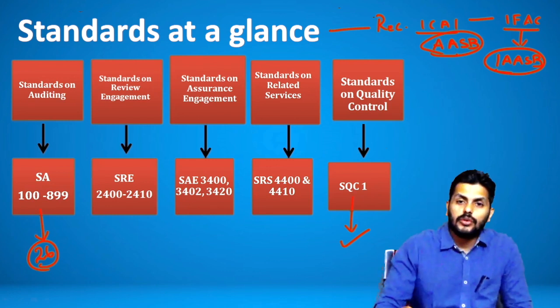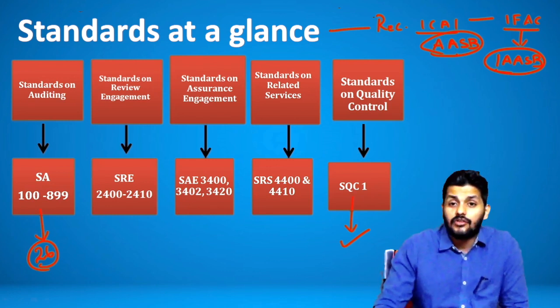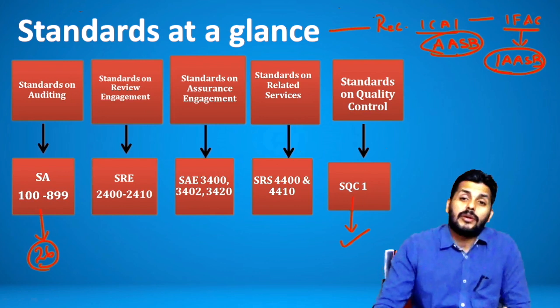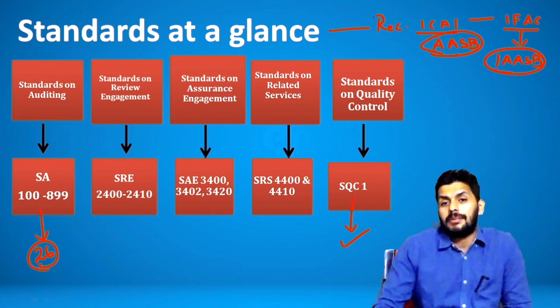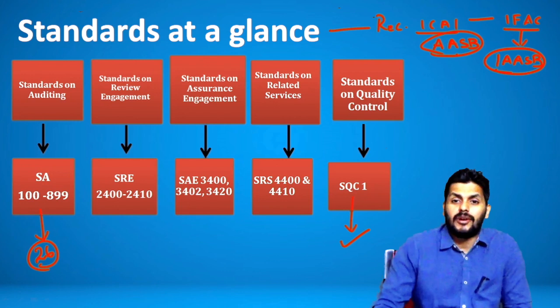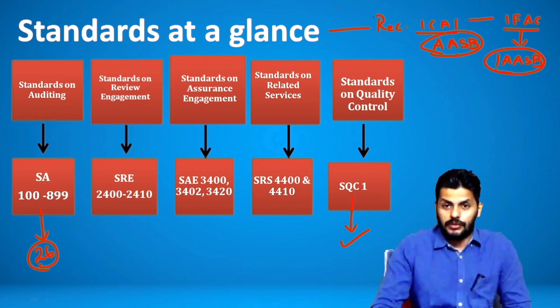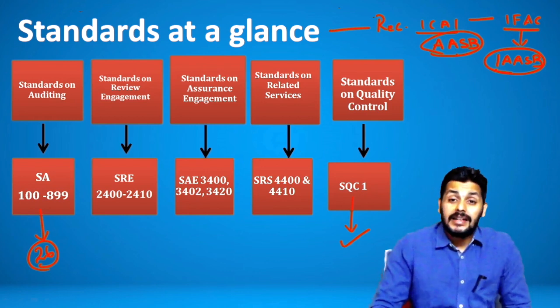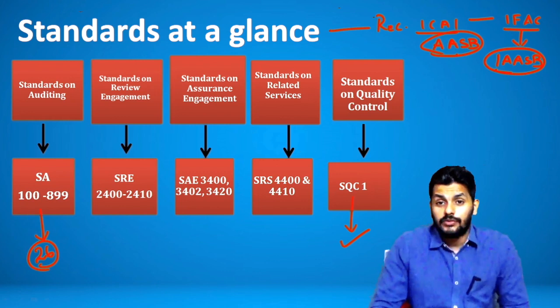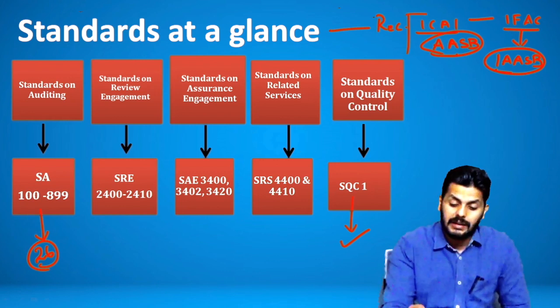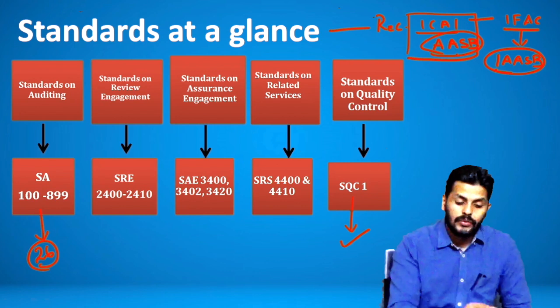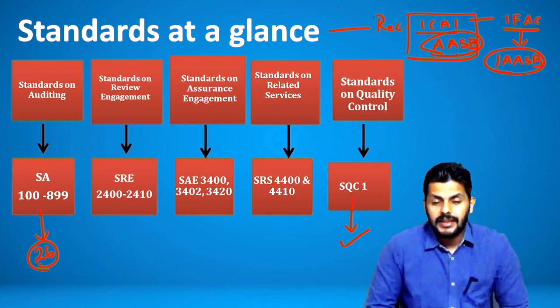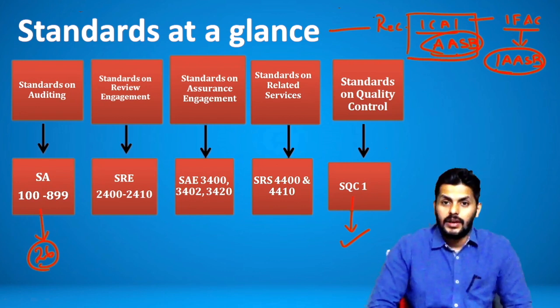Right. So who issues the standards in India? The central government. If you look at the company audit part of it, Section 143 subsections 9 and 10 talk about the central government prescribing the standards. But as of now, the procedure is not followed. Till the time the central government issues any new standards, the standards that are recommended by ICAI, which are these 5 types of standards, are considered as standards for the purpose.